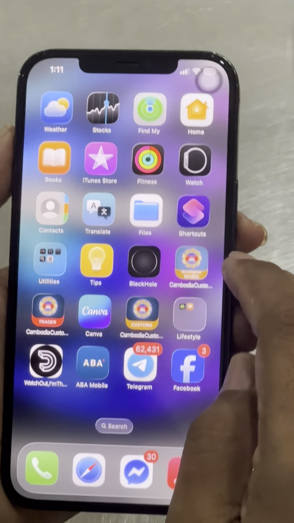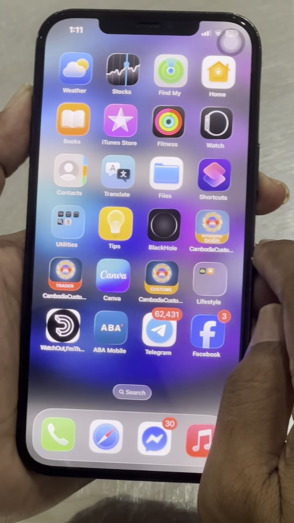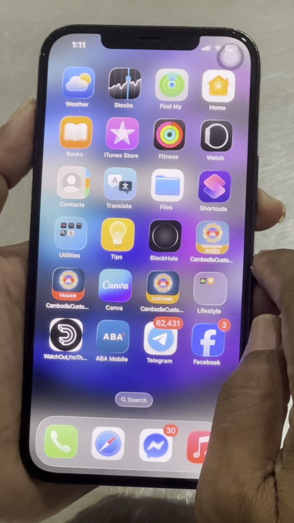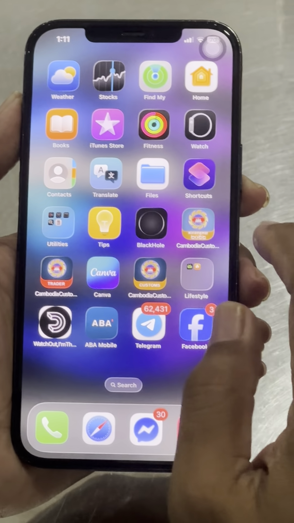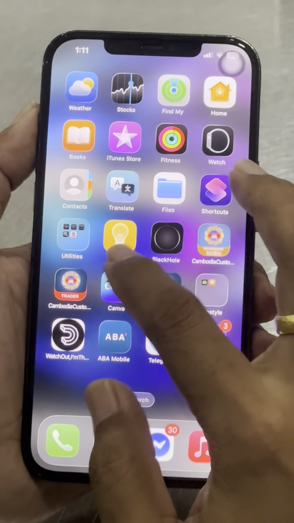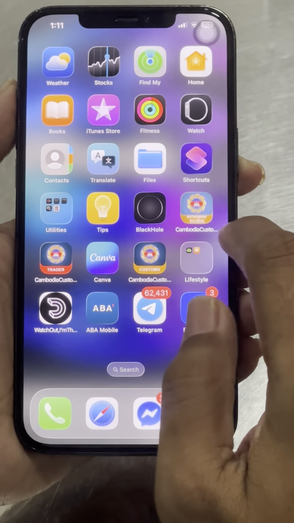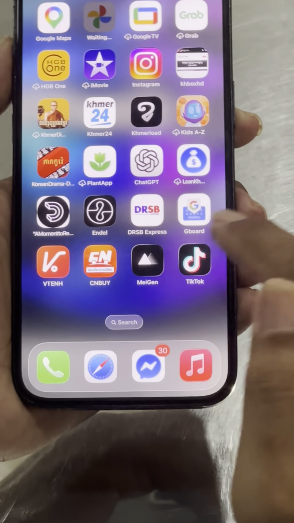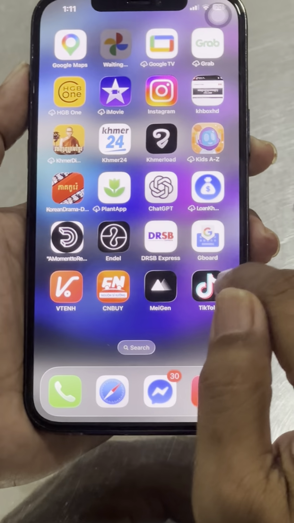Today I'm gonna show you how to make a ringtone without using any app from the App Store or GarageBand. Here is the first step. You need to download any song, video song, to your photos. Yes, right here. The easy way is to get a song from TikTok. Any song you like, just download it.